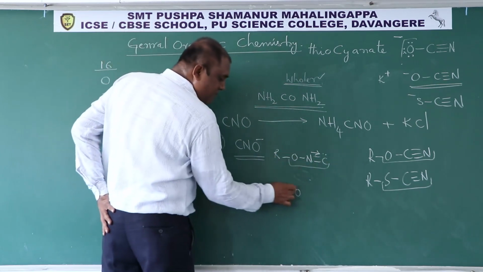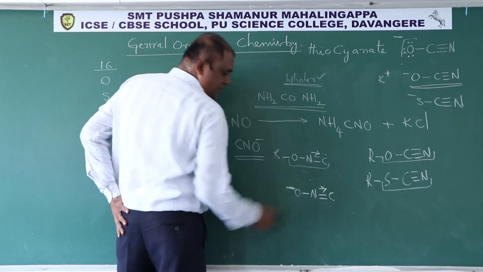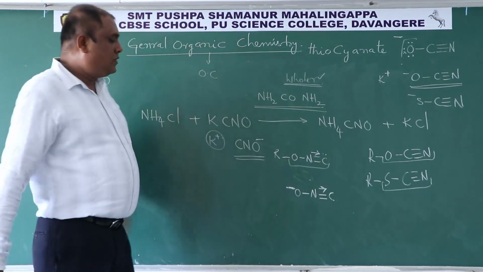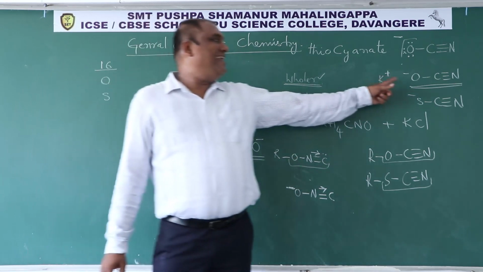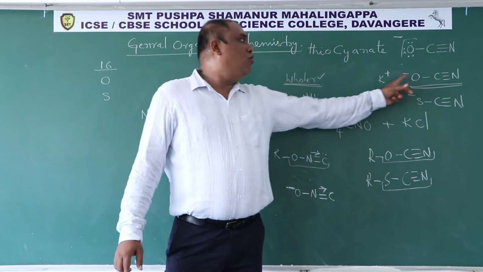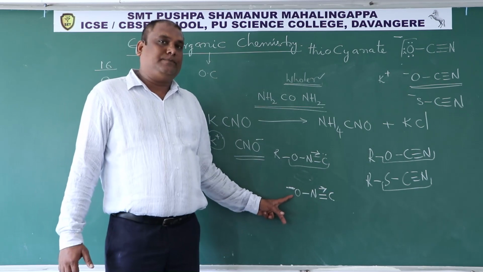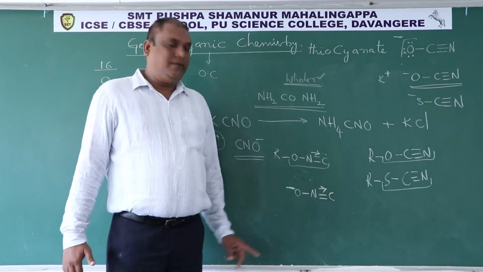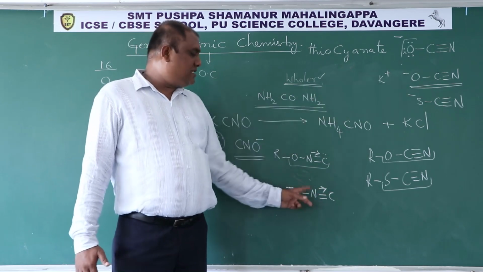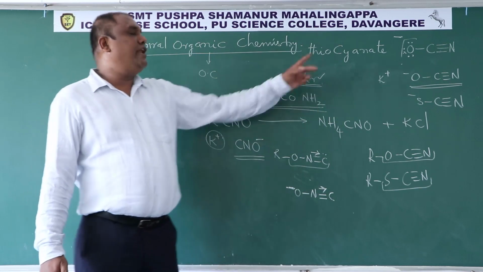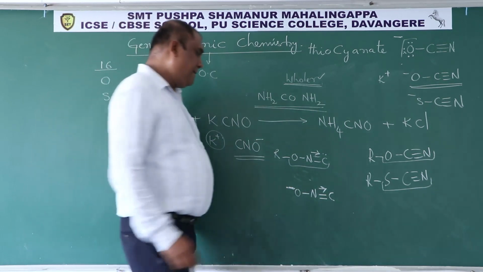But suppose it has a minus charge on oxygen, N double bond with C, dative bond with C, then it is called the isocyanate ion. This is the cyanate ion, that is OCN minus. This is the isocyanate ion, ONC, or this is NCO minus. OCN minus is cyanate, NCO minus is isocyanate.